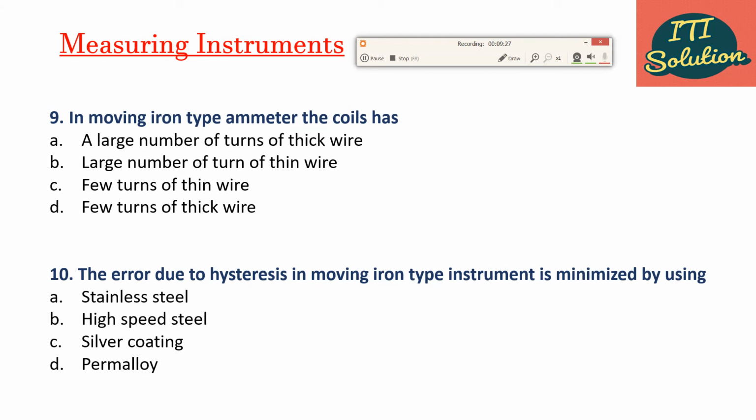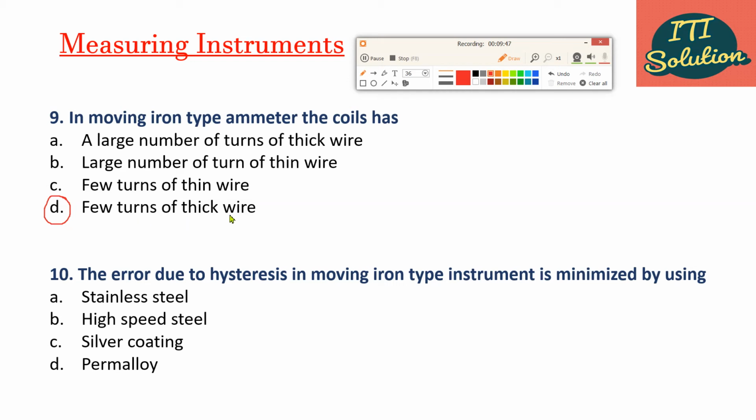Next question. In moving iron type ammeter, the coil has option A, large number of turns of thick wire. Option B, large number of turns of thin wire. Option C, few turns of thin wire. And option D, few turns of thick wire.